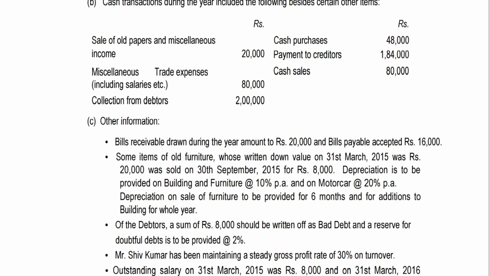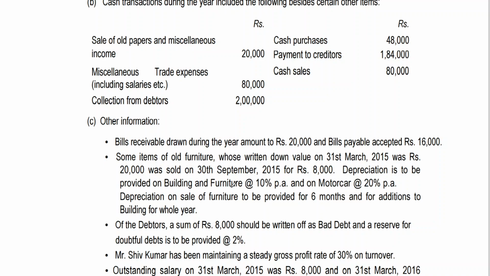Depreciation is to be provided on building and furniture at 10% per annum and on motor car at 20% per annum. Depreciation on sale of furniture is to be provided for 6 months. Whether it is stated or not, since the date of sale has been given, 30th September means we need to calculate from 1st April 15 to 30th September 15. For how many months? 6 months, to find out the profit or loss on sale of furniture. For that, I need the written down value of the furniture that is sold on 30th September 15.